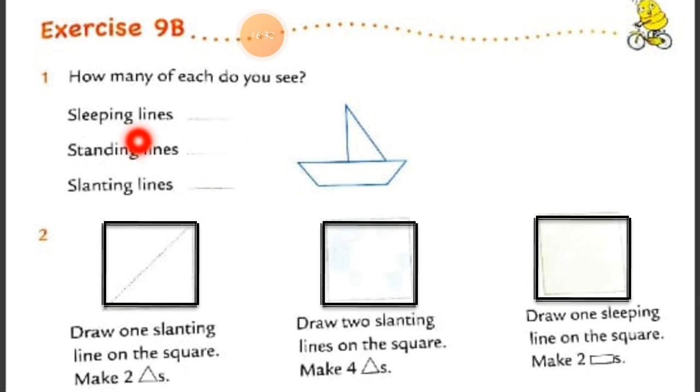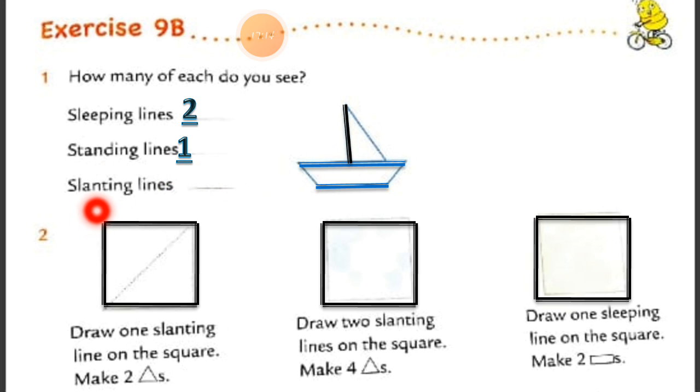So let's start with the sleeping line. I just overwrite it with the blue color. Sleeping line number 1, sleeping line number 2. So there are 2 sleeping lines in this given picture. Now about the standing line. So you can see I overwrite it with the black color. So there is only 1 standing line in the given picture.